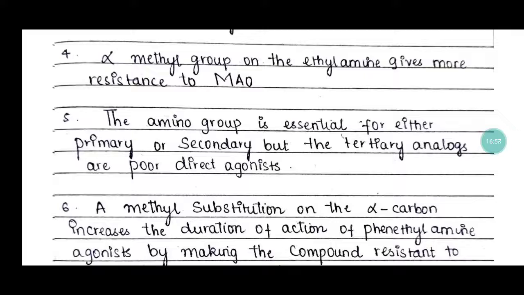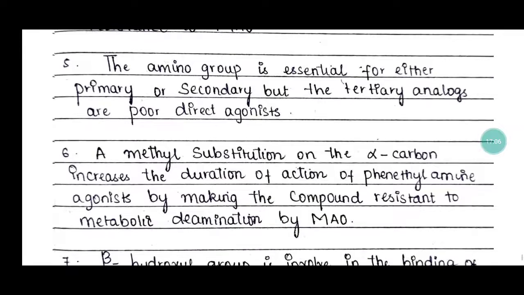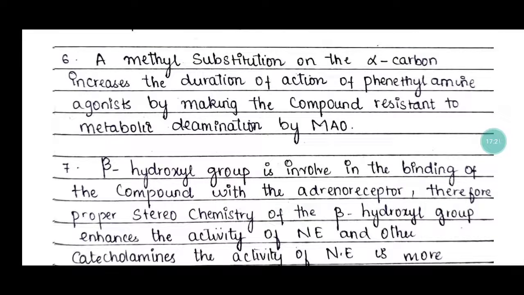The amino group is essential, either primary or secondary, but the tertiary analogues are poor direct agonists. Methyl substitution on the alpha carbon increases the duration of action of phenylethylamine agonists by making the compound resistant to metabolic deamination by MAO.